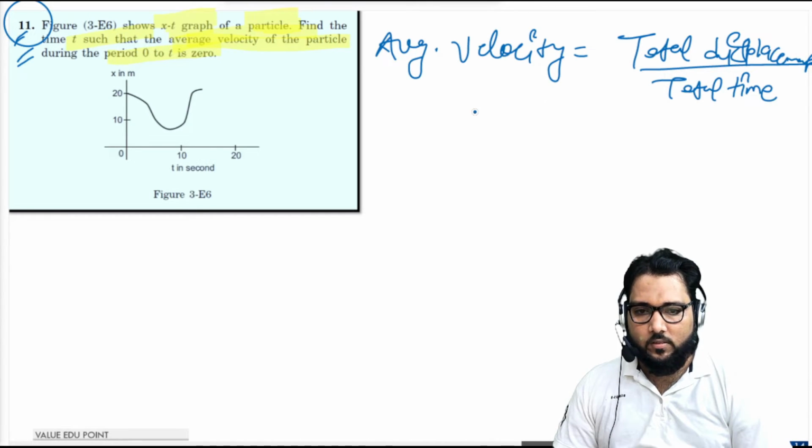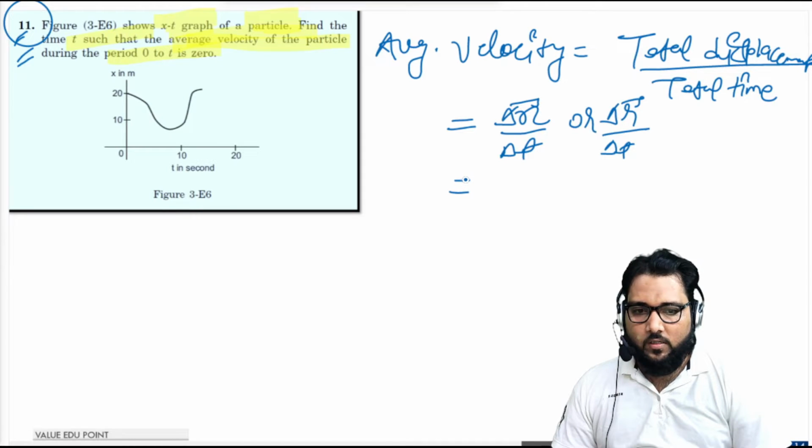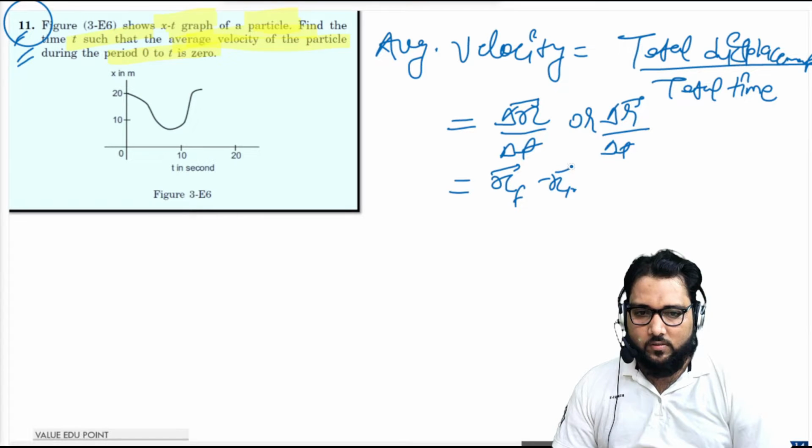Or we can say delta x upon delta t, or delta r, the change in position upon the change in time interval. So the change in position here is x final minus x initial, and the time is delta t. This is average velocity.